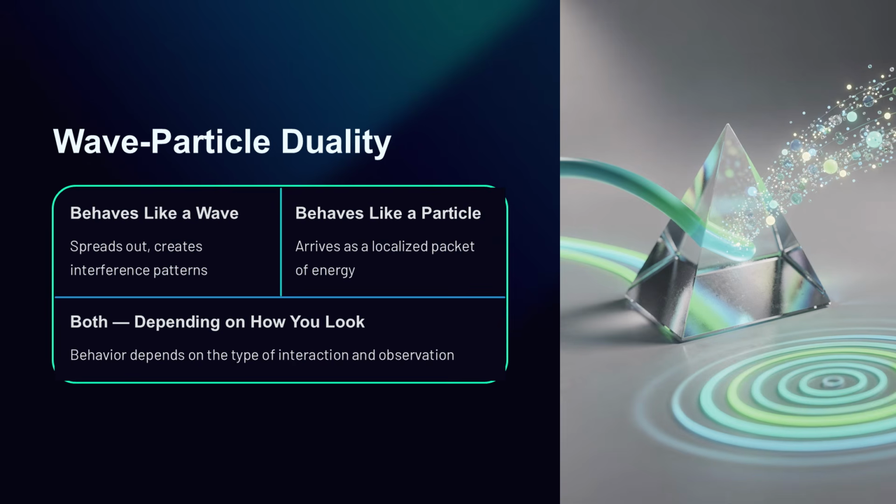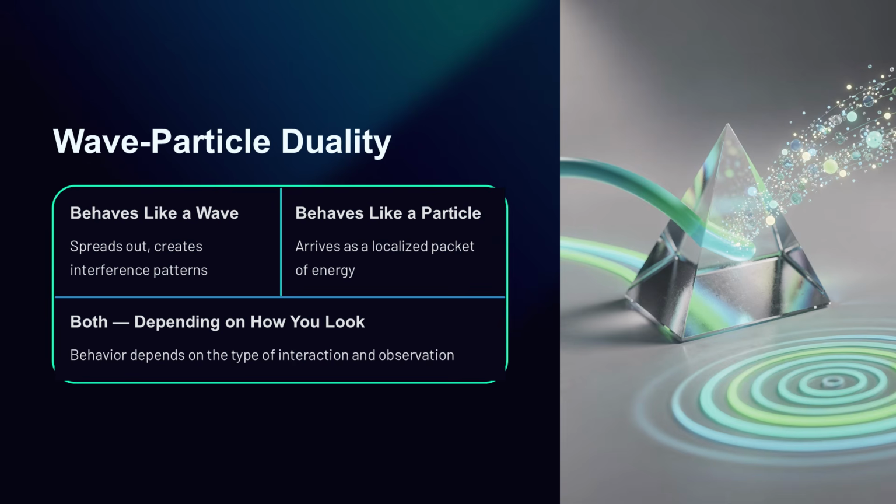Even more surprising, matter itself can behave this way. Electrons, which you might imagine as tiny particles, can also show wave-like behavior. This means that the smallest building blocks of nature do not fit neatly into your usual categories. They are not just little balls and not just ripples either.